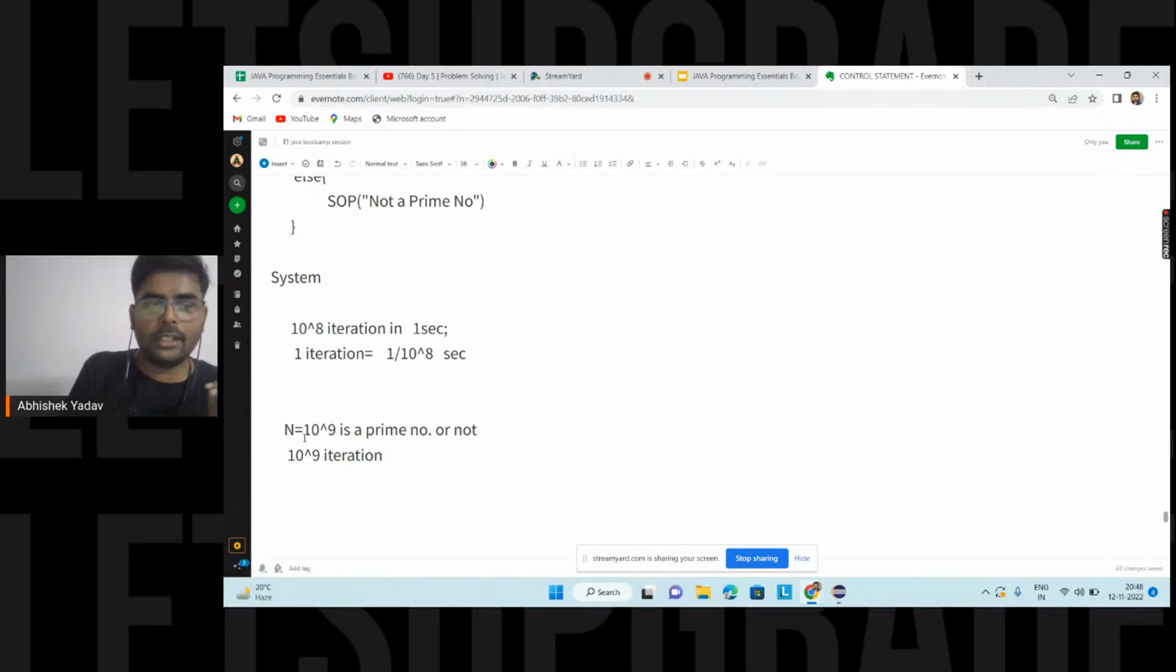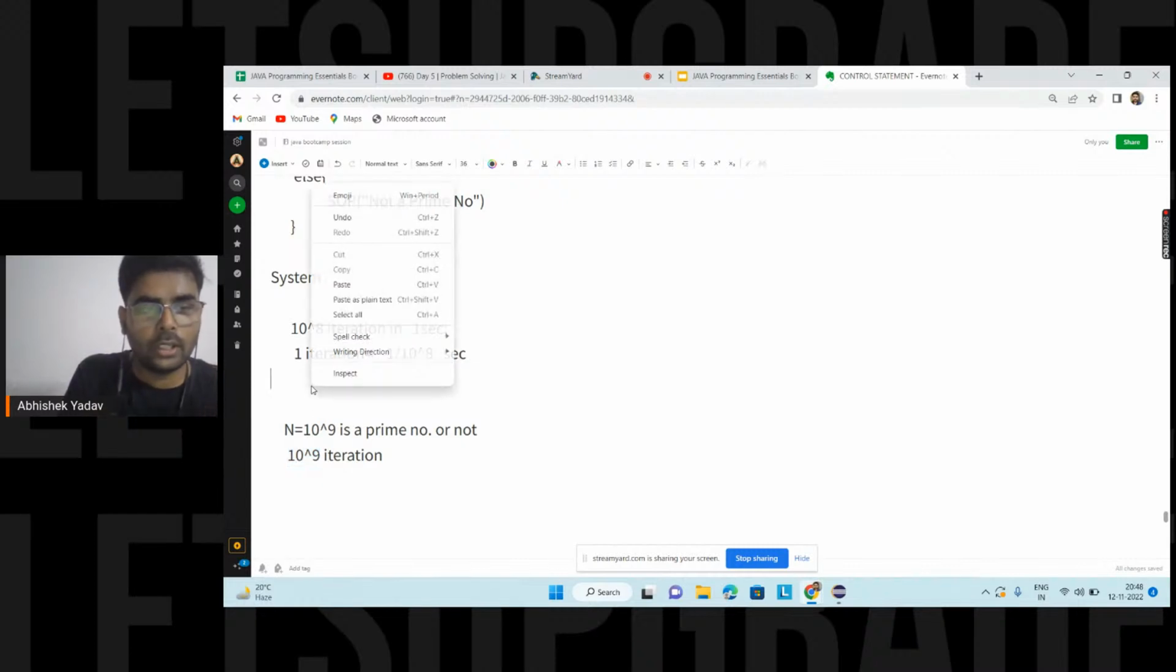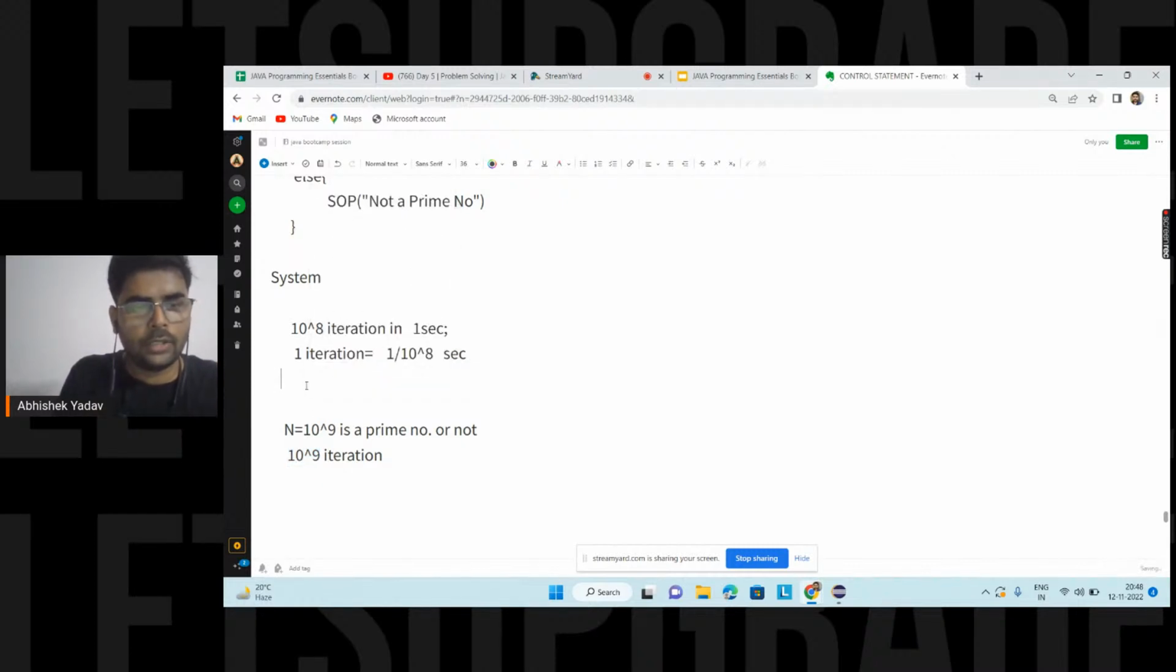Okay, and in order to check whether 10 to the power 9 is a prime number or not, my code is doing 10 to the power 9 iterations. So here you are saying, hey, 10 to the power 9 iterations will take how many seconds here? That is equal to 10 to the power 9 divided by 10 to the power 8. Right, everyone? And you will get how many seconds here, guys? 10 seconds. Okay, 10 seconds.